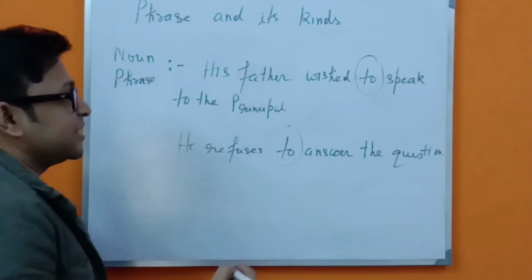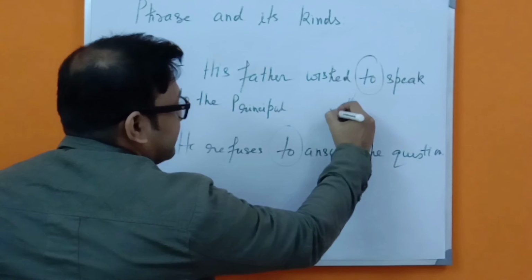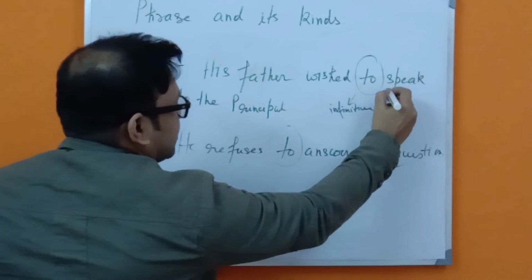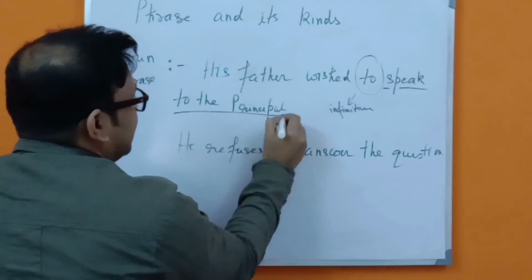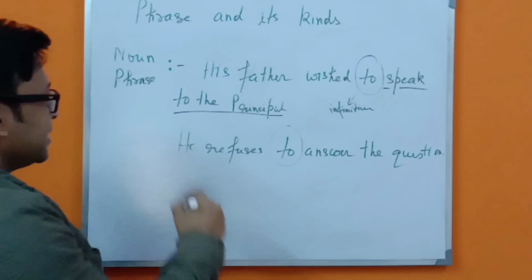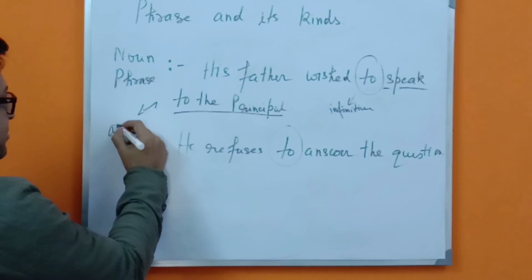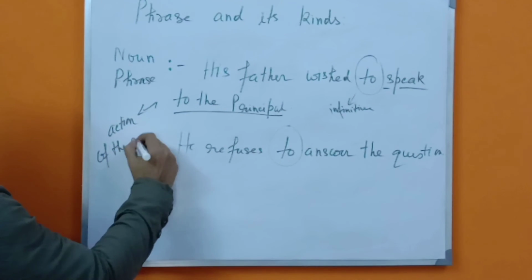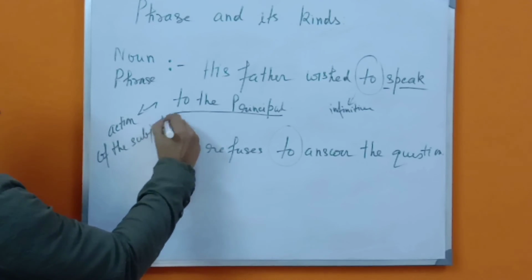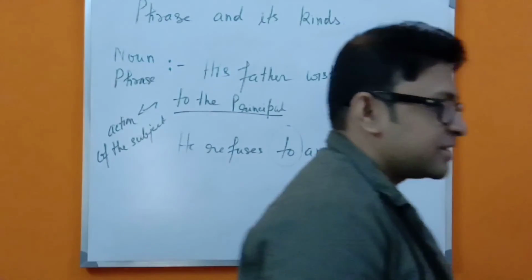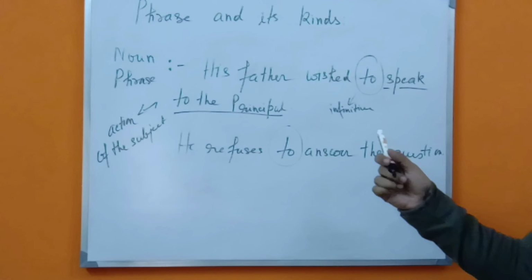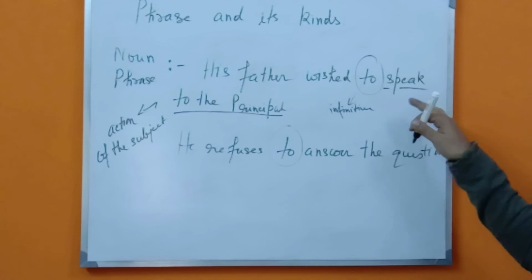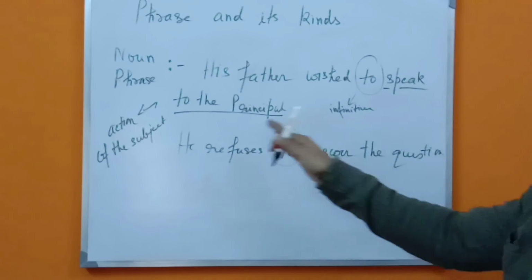In the first sentence, after using the infinitive, what can you see? That this action is going to be done. This is the action of the subject. So who is the subject in the very first sentence? The father. His father wished to speak to the principal.